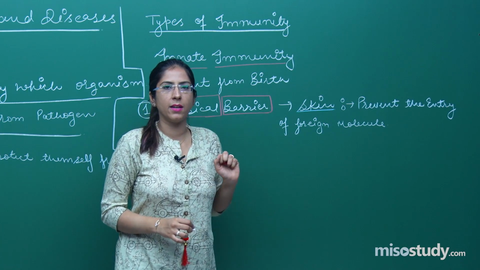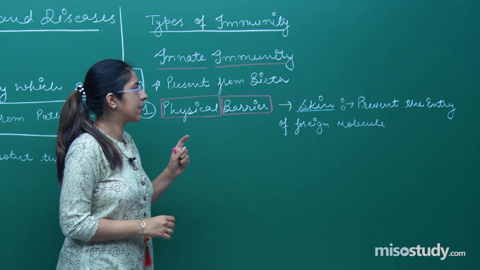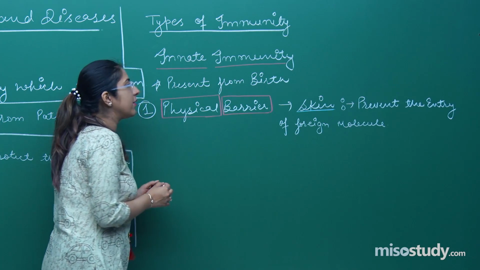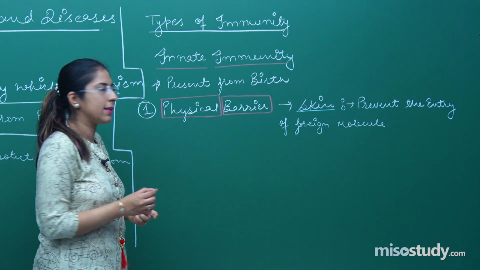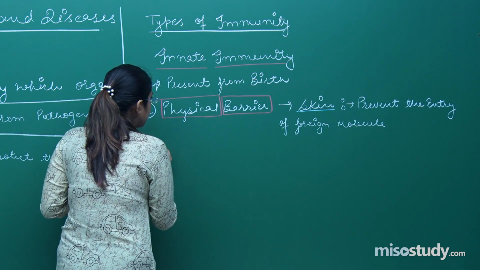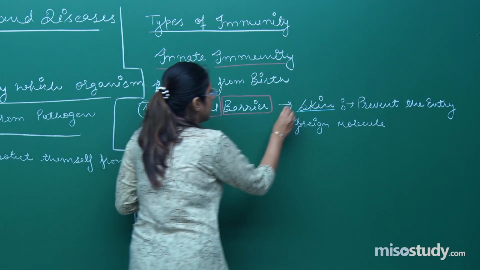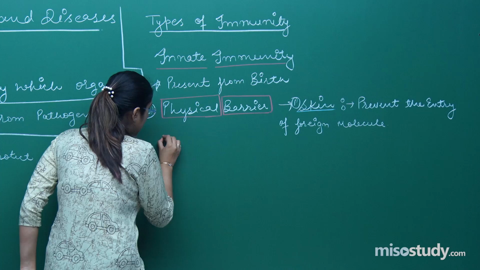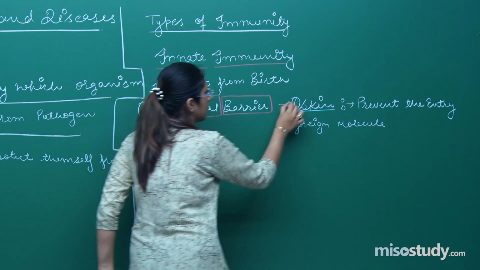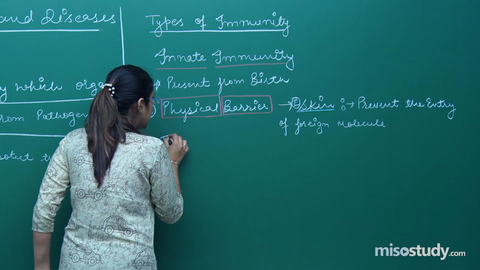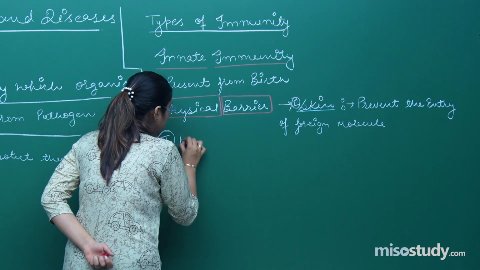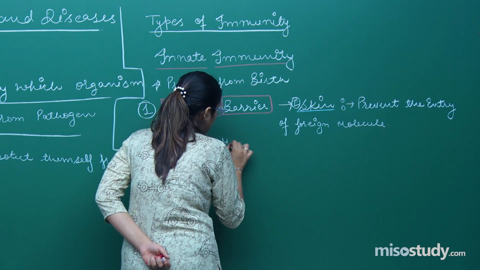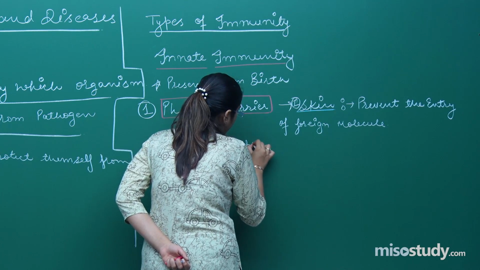The first physical barrier is skin, which prevents the entry of foreign molecules. The second in this case is the mucous membrane, right? I am writing this: first skin, and second we have the mucous membrane.